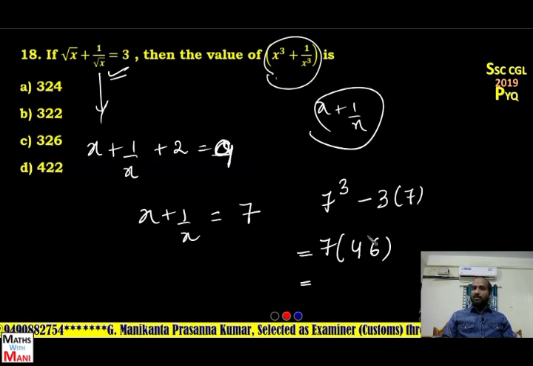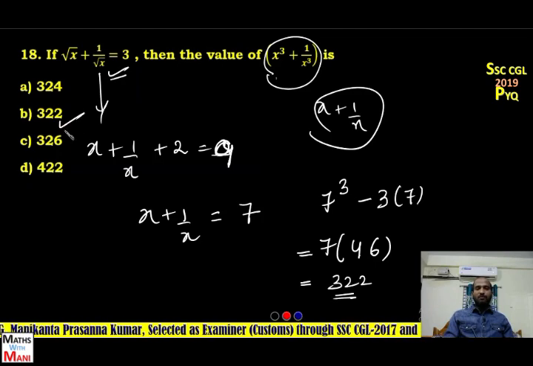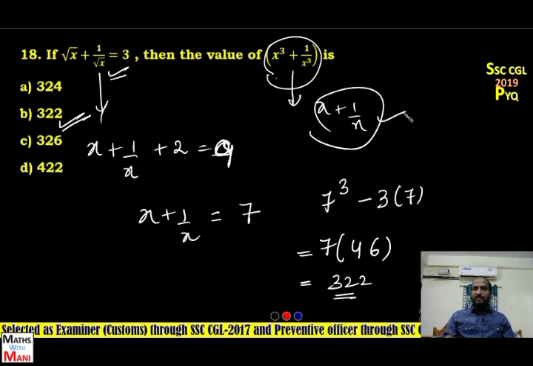So 7, 6, 42, 28, 3, 22. So what is the answer? Option B. Just multiplication and addition and subtraction. That's it. So to find out this value, it is the required thing.